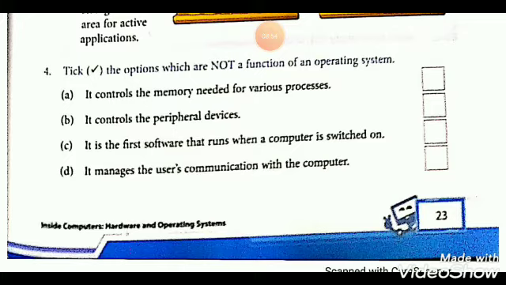It is the first software that runs when a computer is switched on. So this is the function of an operating system. So here in C you can tick mark. In D, it manages the user's communication with the computer.